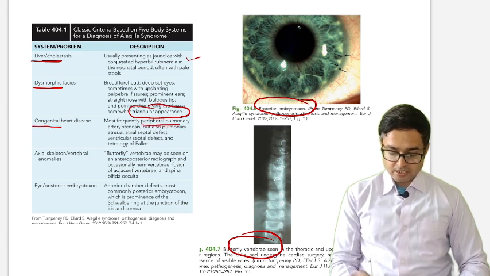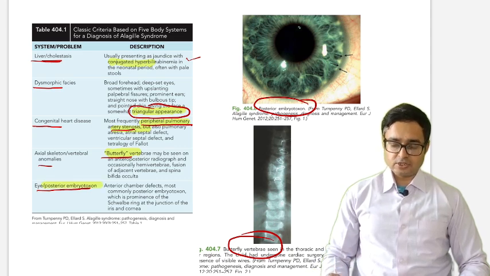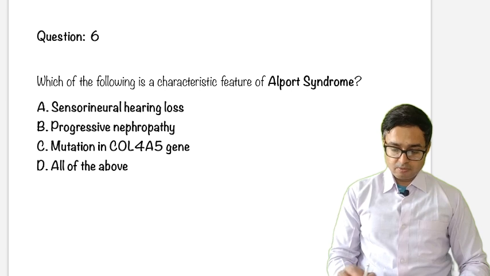peripheral pulmonary stenosis, axial skeleton, butterfly vertebrae, and eye, or posterior embryotoxon. So just remember these important pointers like jaundice, triangular appearance, peripheral pulmonary stenosis, butterfly vertebrae, and posterior embryotoxon. So these are very important for Alagille syndrome. So we will move to the next question, that is 6.